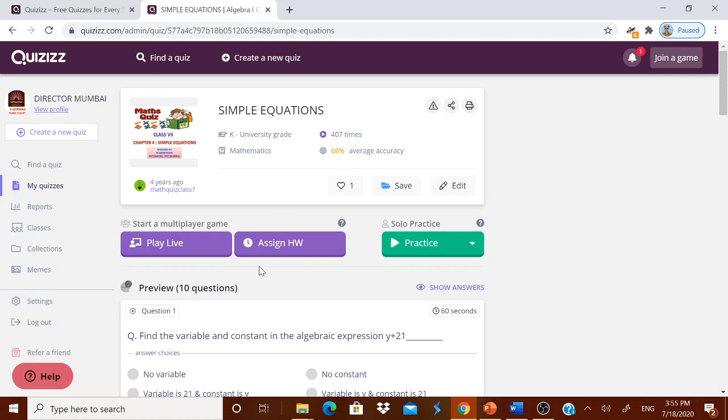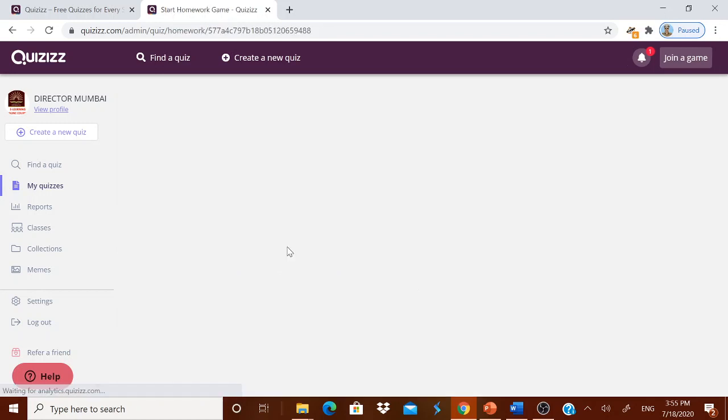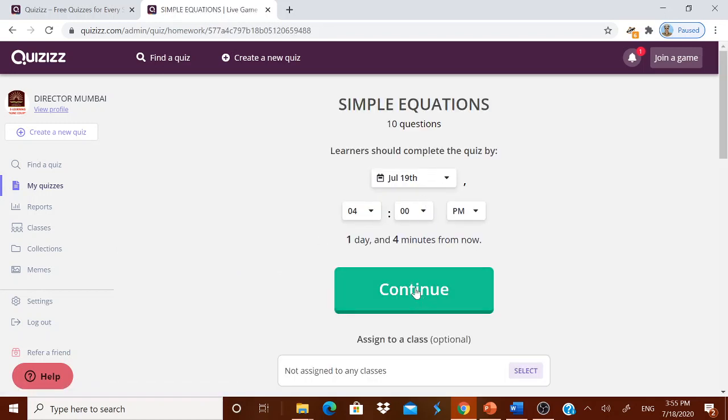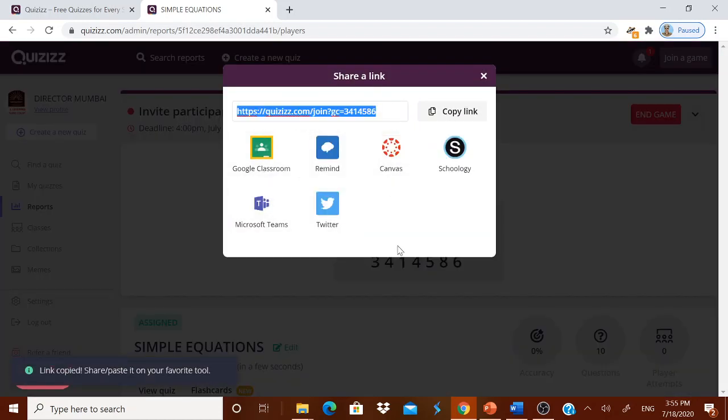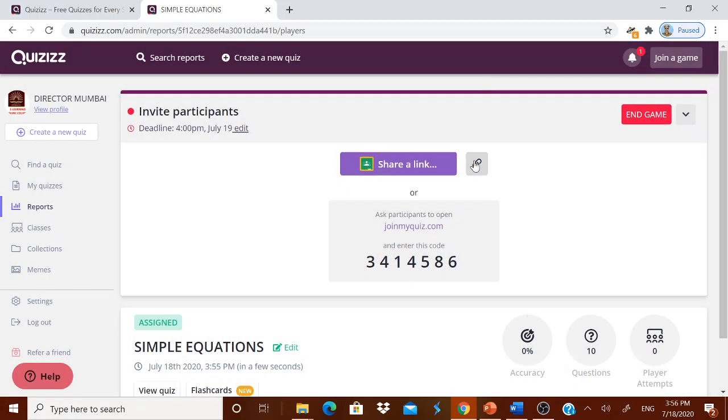You know how to do it. If you are assigning homework, you click assign homework, then fix the date and simply continue. If you continue, one code will be created, and you can ask them to join myquiz.com and enter the code, or simply you can share the link. You can copy this link and send it through your WhatsApp or Gmail account, whatever may be. Therefore, remember these two things.